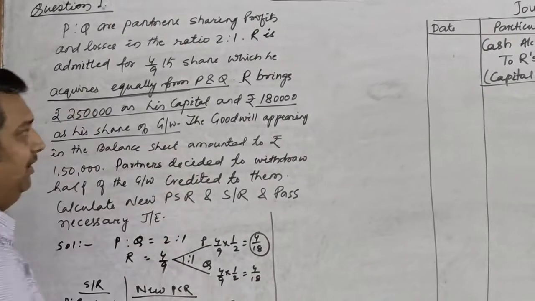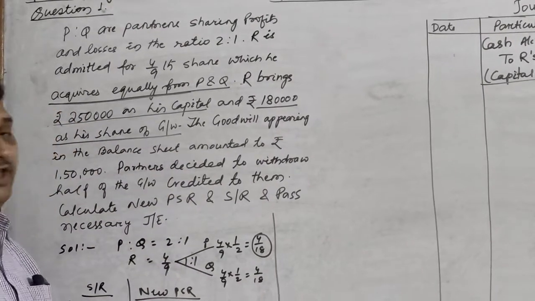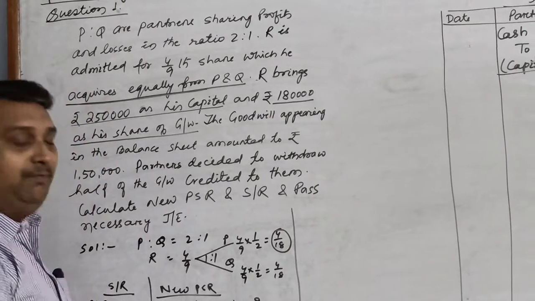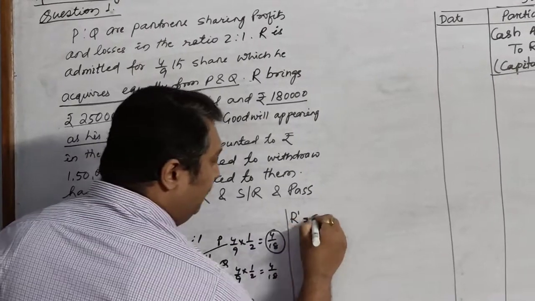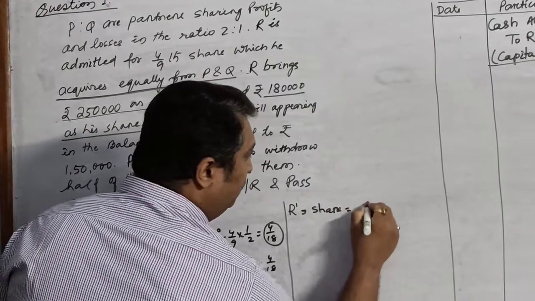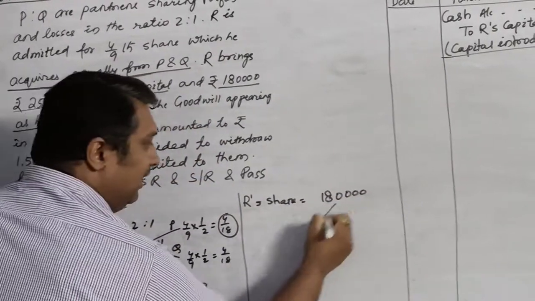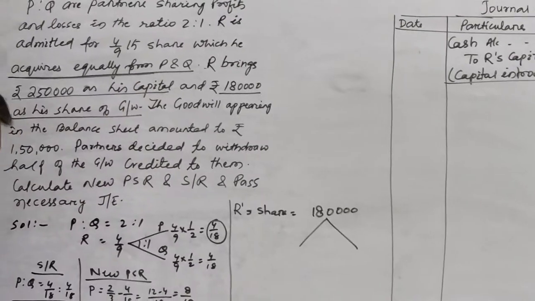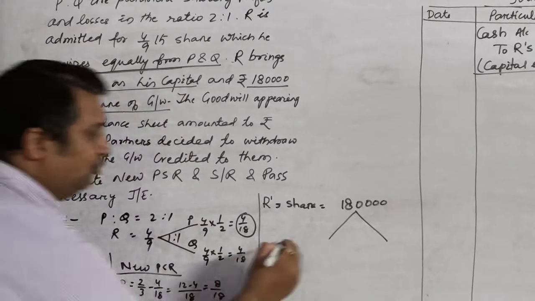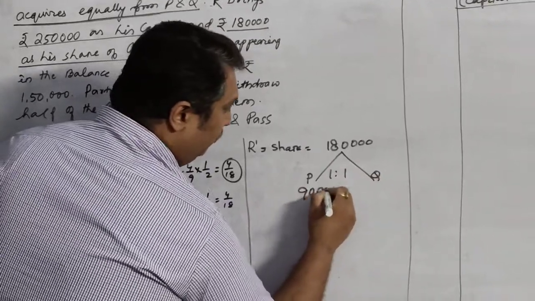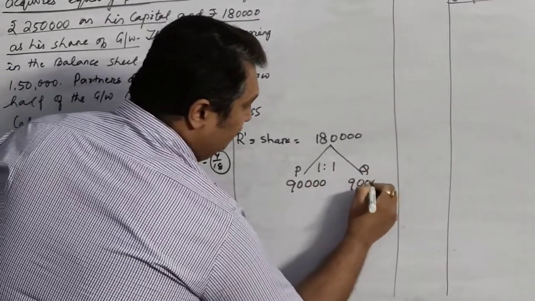Now after this, the second information is that R brings rupees 1,80,000 as his share of goodwill. That means the goodwill of the new partner has already been taken out. We are supposed to distribute it. So in which ratio will we distribute it? We will distribute this 1,80,000, which is the share of R, in the sacrificing ratio. And how much is the sacrificing ratio? That is 1:1 between P and Q. So both of them will get 90,000 each.